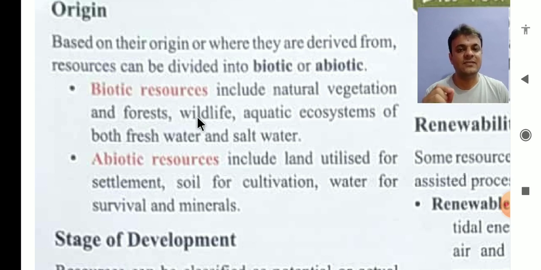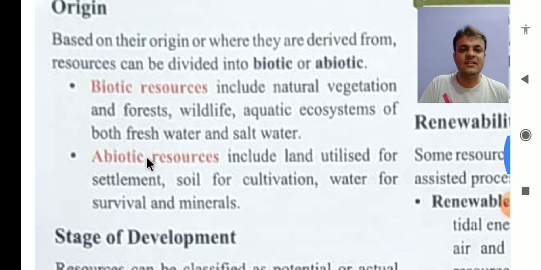Wildlife, that is animals. Aquatic ecosystem, right, that is life underwater. Both fresh water, that is lake, pond, rivers and other water sources, and salt water, that is ocean, sea. Clear? So this is the definition of biotic resources.